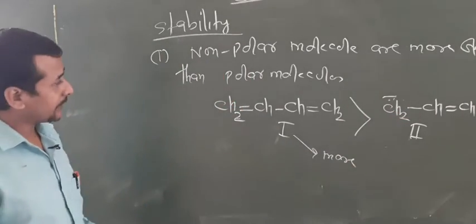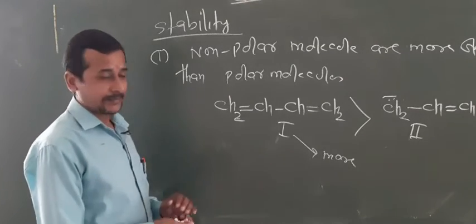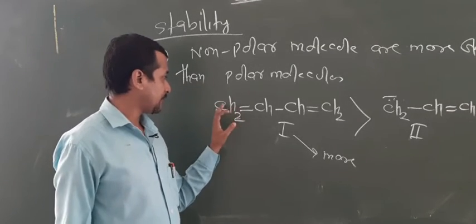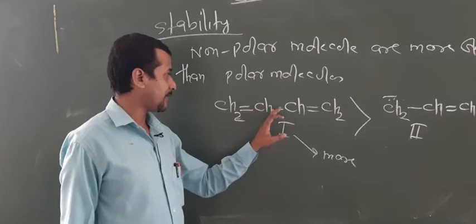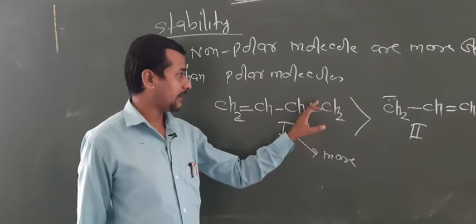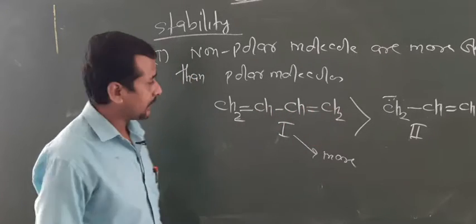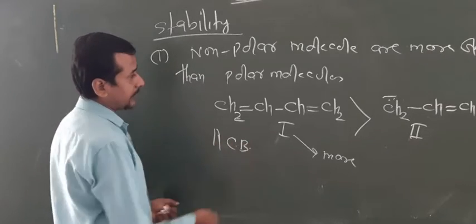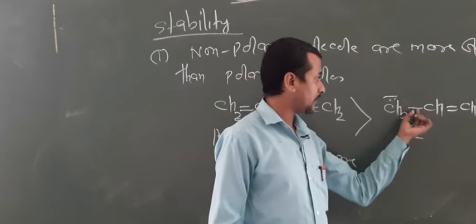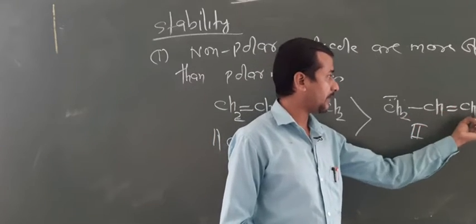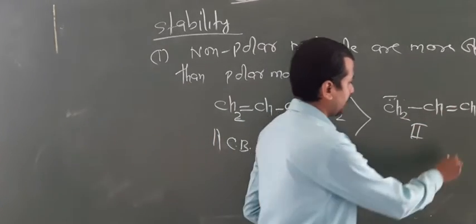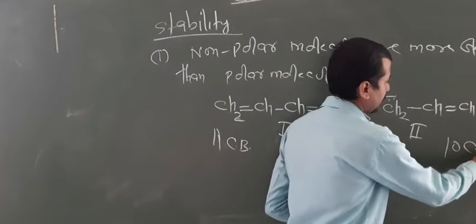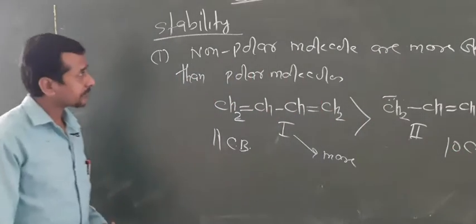One more thing I told you is about the number of covalent bonds. Look at here: 2, 4, 5, 6, 7, 8, 9, 10, 11. Here there are 11 covalent bonds. Now this molecule contains 2, 3, 4, 5, 6, 7, 8, 9, 10 covalent bonds. So the more the covalent bonds, the more will be the stability.